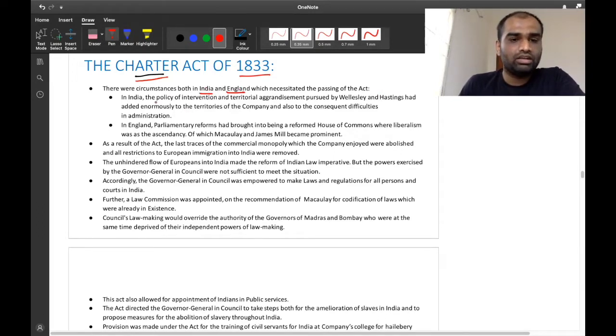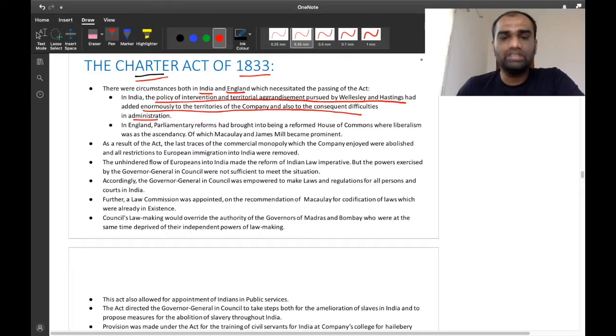See, in India, the policy of intervention and territorial aggression pursued by Wellesley as well as Hastings added enormously to the territories of the company and also brought consequent difficulties in administration. During this period, a number of new territories were added to East India Company, like Mysore and Maratha territories.